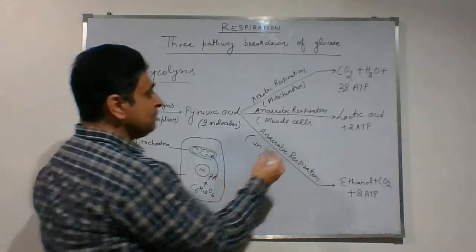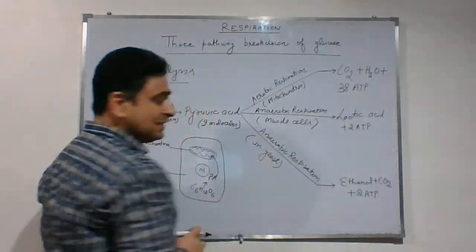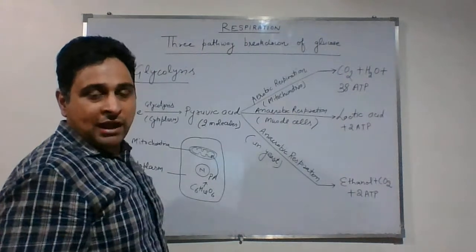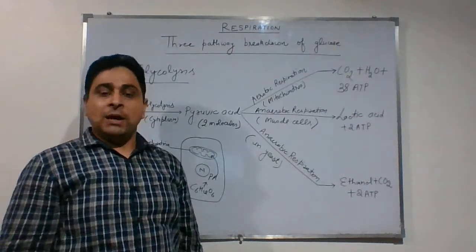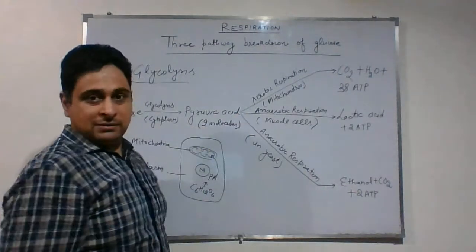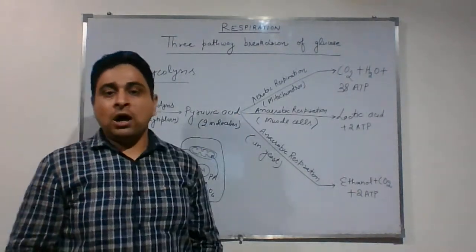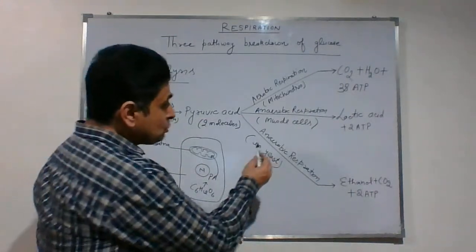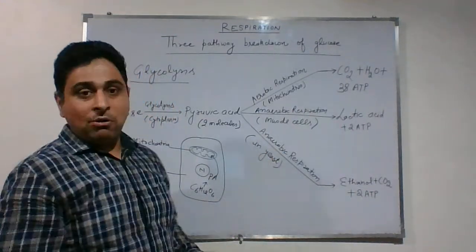And this happens in our muscle cells as well as in yeast. We have a large complex body, and our energy demand is fulfilled with the help of aerobic respiration. But sometimes when we do vigorous activity, there is a consumption of oxygen.